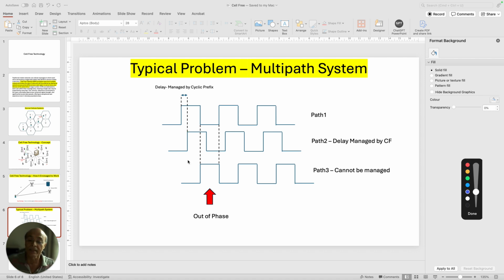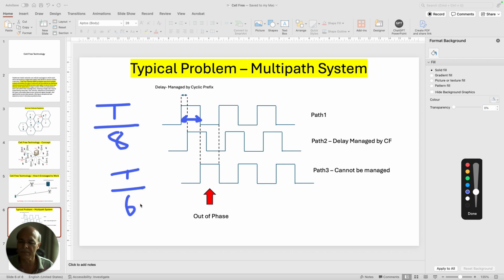But the cyclic prefix typically adjusts for this delay to an extent of, let's say, around 12%, maximum 15%. So 1/8. If the duration of time is t, then you can adjust the cyclic prefix in such a way that it can deal with a delay which is t by 8, or t by 6. That's all. That's how the cyclic prefix works. Because if you allow a delay more than this, then the efficiency of the system goes down significantly. So this is the typical problem that we deal with in any conventional system.